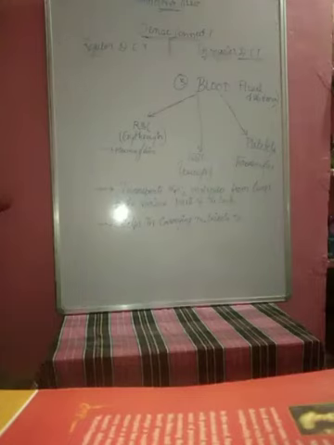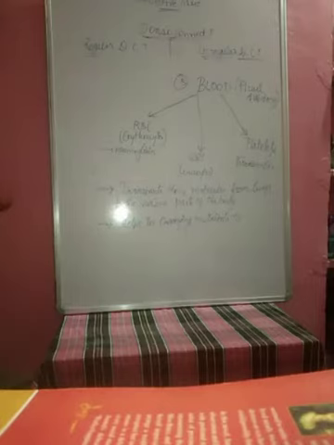To the next part of this dense connective tissue. In the last blog, I was explaining to you about the regular and irregular dense connective tissue. And I think the last topic we dealt with was the irregular dense connective tissue. First was the cartilage, second was the bones, and third is the blood we are going to discuss.